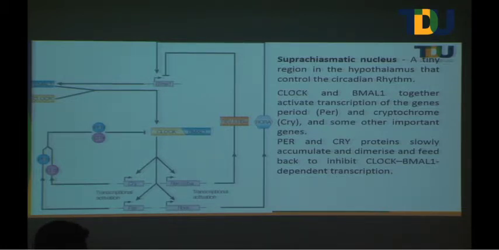When you don't have this protein, the dimerization will not happen. When dimerization is not happening, it will not come back to the nucleus and cannot block the transcription of CLOCK and BMAL1. So basically the PER protein and CRY protein slowly accumulate, dimerize, and feed back to inhibit CLOCK-BMAL1 dependent transcription. This is how the loop is happening.